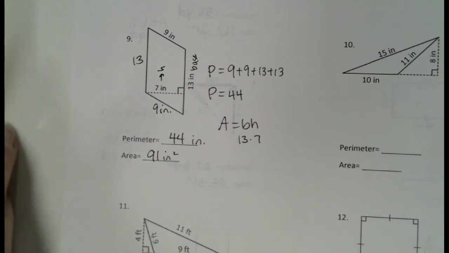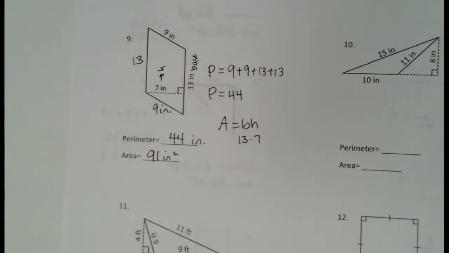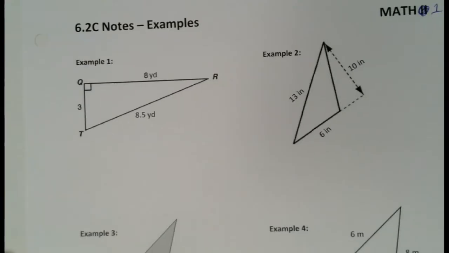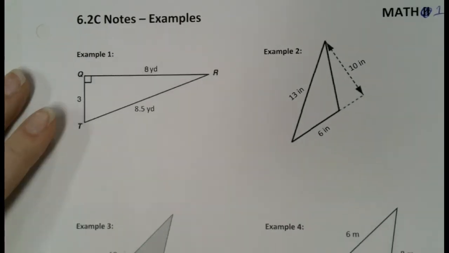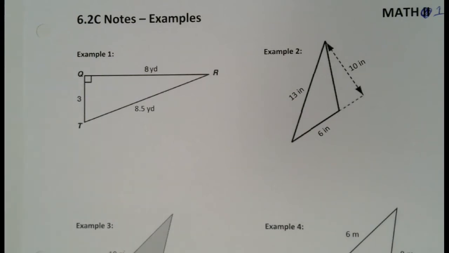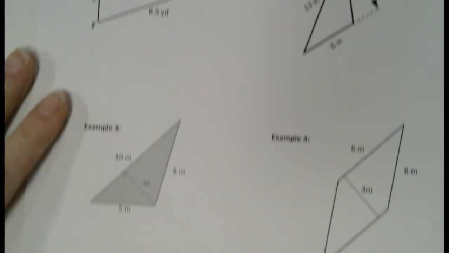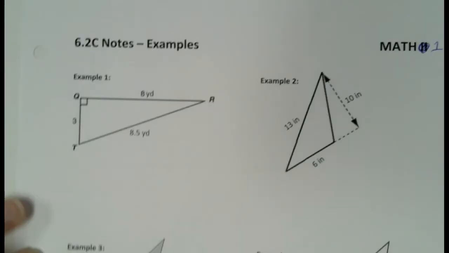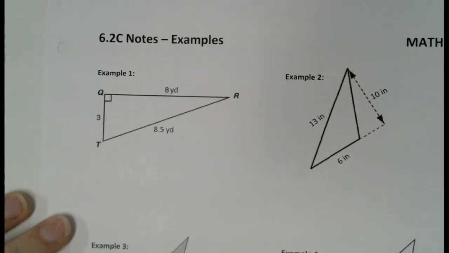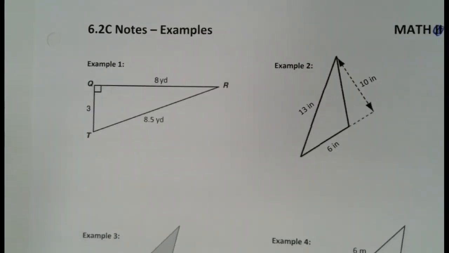Okay, so again, if you missed number 9 or you missed number 4, it's not a huge deal. We hadn't talked about that. I just wanted to see what you guys would come up with on those. All right, so that was actually what I wanted to talk about today. I've got 6 examples here that we're going to do together. This is for you to keep for future reference. But I wanted these examples to be turned kind of funny because that is the only time where perimeter and area can get confusing, is when I don't really know what's my base. So this will not take us very long to do.